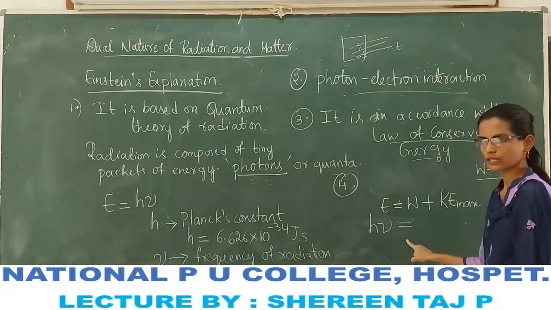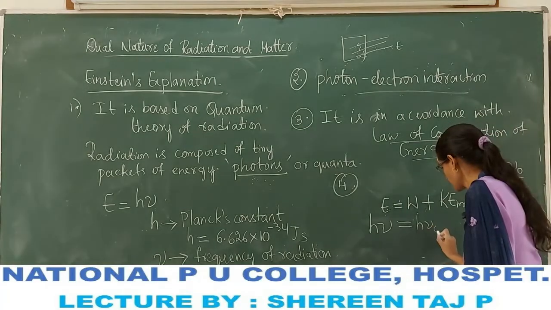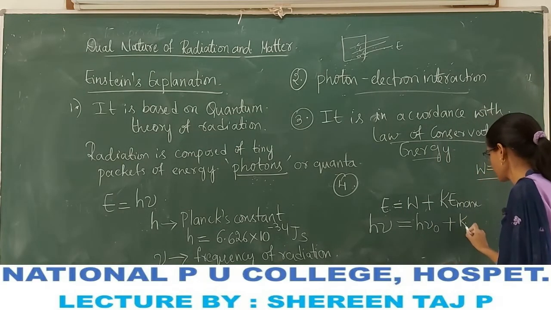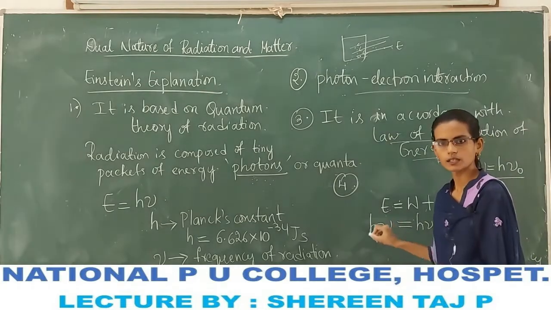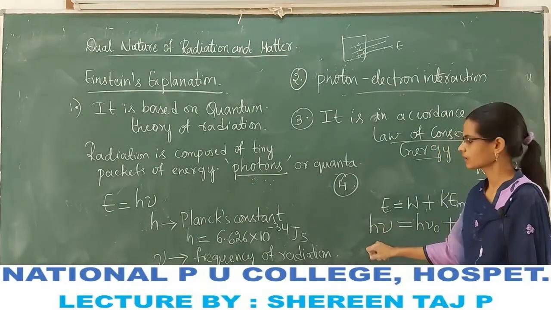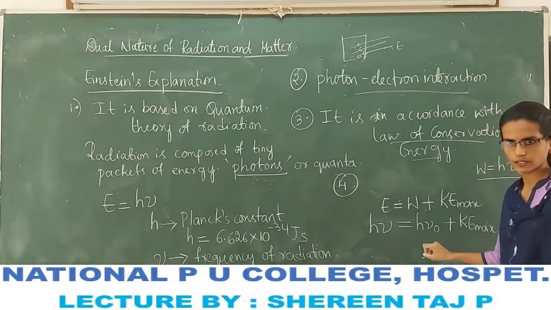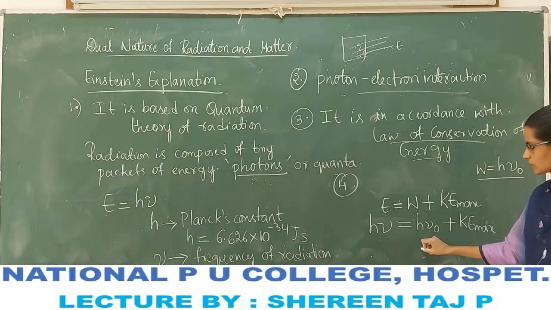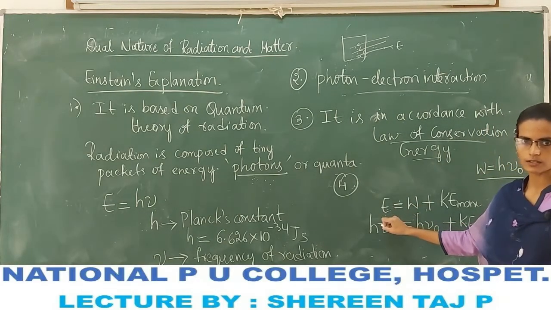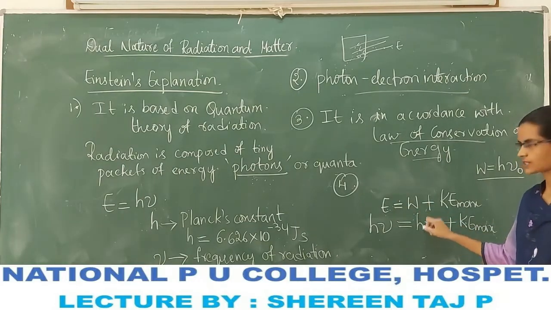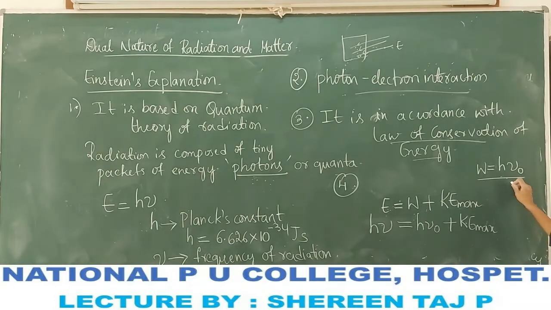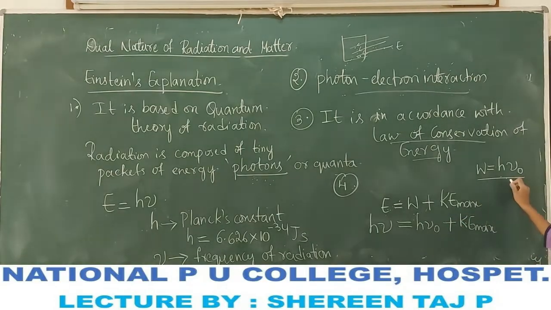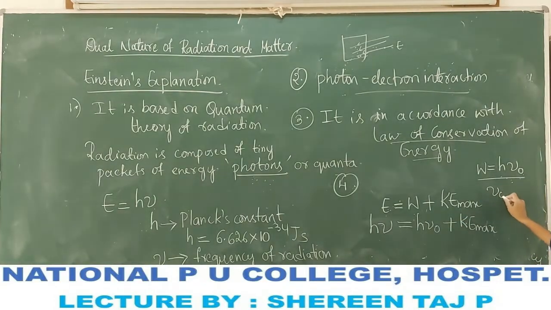So substituting, h nu is equal to h nu naught plus kinetic energy. H nu is the energy of the incident radiation, and the minimum energy used as the work function is h nu naught, where nu naught is called the threshold frequency.